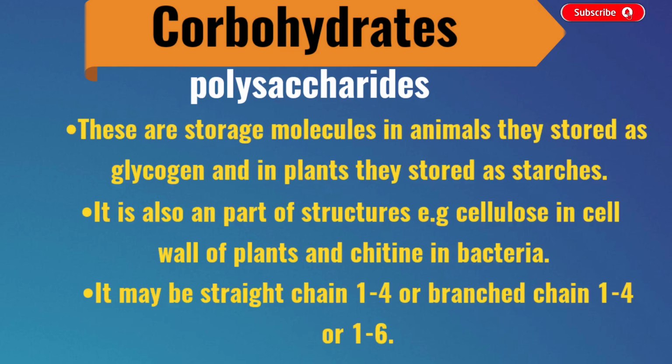These are storage molecules. In animals they are stored as glycogen in the liver, and in plants they are stored as starches. They are also part of structures like cellulose in the cell wall of plants, and chitin in bacteria. They may be straight chain 1 to 4 or branched chain 1 to 4 or 6. Their examples, as we described earlier, are glycogen and starches.